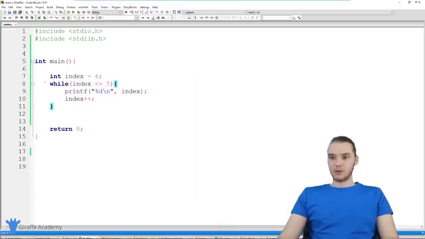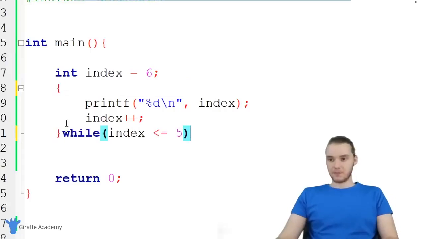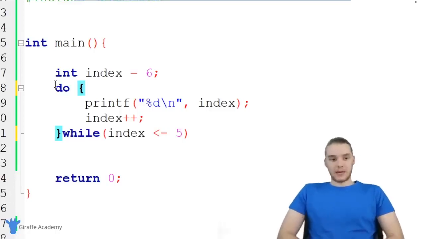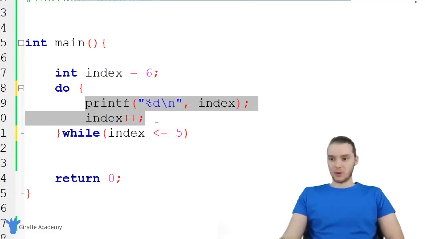There's another type of loop that's similar to a while loop, which is called a do while loop. I'm going to show you how to make one. All you have to do is take this while thing up here and paste it down below. Then up here, I'm just going to say do. A do while loop is similar to a while loop, but the first thing a do while loop does, instead of checking this condition down here, is execute all of this code.